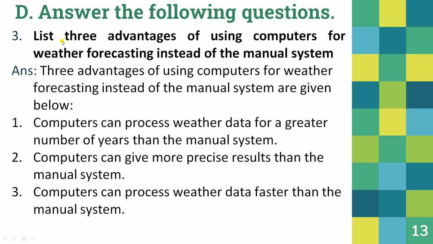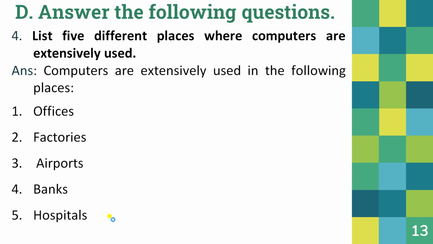Question 3 of exercise D. List 3 advantages of using computers for weather forecasting instead of the manual system. The 3 advantages are given below. Computers can process weather data for a greater number of years than the manual system. Computers can give more precise results than the manual system. Computers can process weather data faster than the manual system.